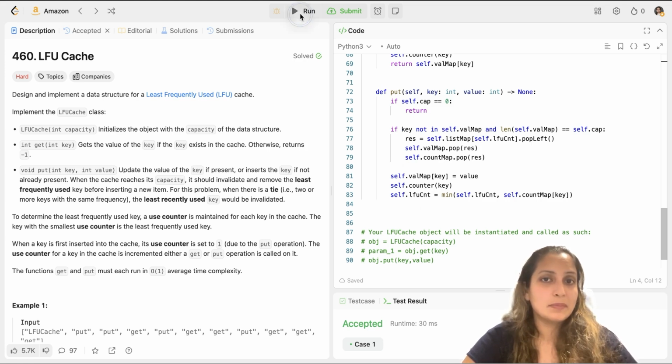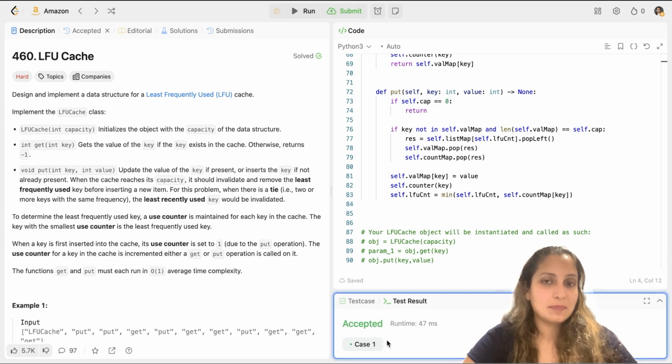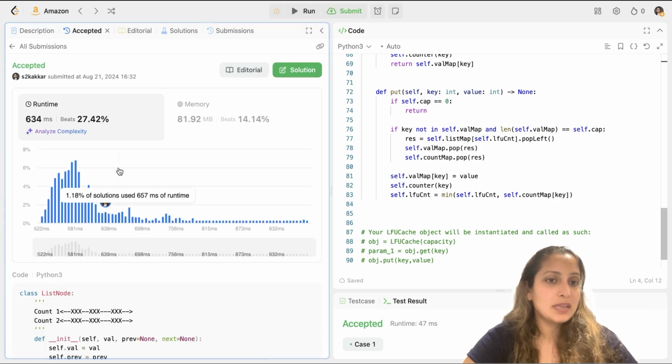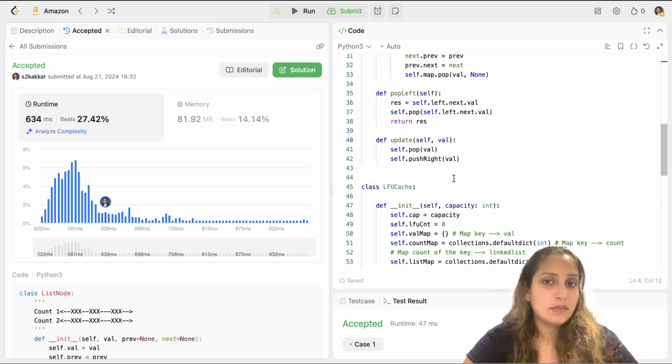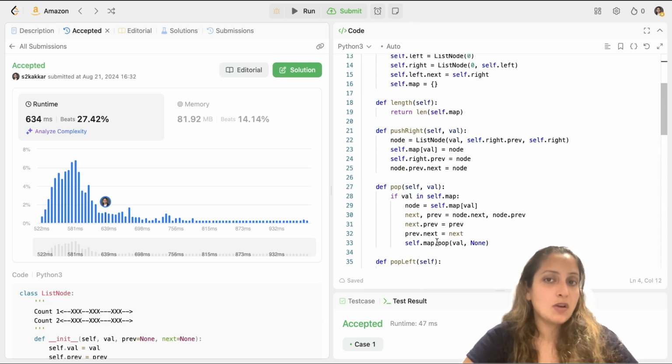So that's your entire code. I'll just run it. It's accepted. Let's submit. So as you can see, my solution is doing really well here. The time complexity is O of 1 because we are doing all O of 1 operations. Since you have created a map here, your get is also O of 1. But your space complexity would be O of n because you're using hash maps here.